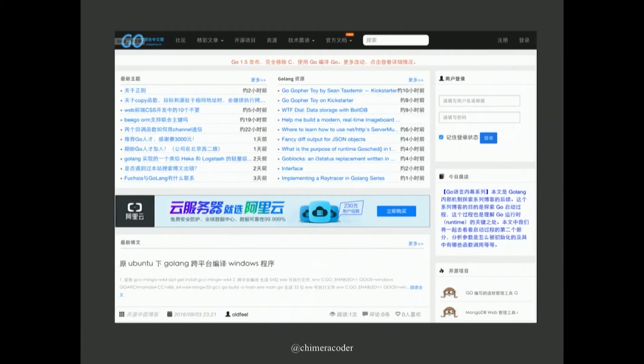In the Go community, we already have a lot of people who don't speak English as their first language, or very fluently, or in some cases speak English at all. For example, the Chinese Go community has translated the official Go documentation into Chinese, complete with the iconic Go Gopher mascot. And there are other projects you can find on GitHub in which the README or the comments and the issue tracking, those all happen in Chinese. And last year GopherCon Brazil was a bilingual conference, and that had talks both in English and in Portuguese.